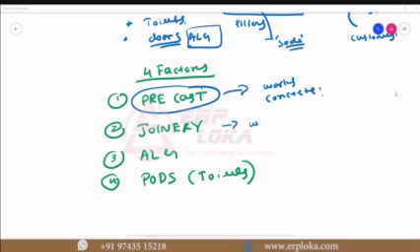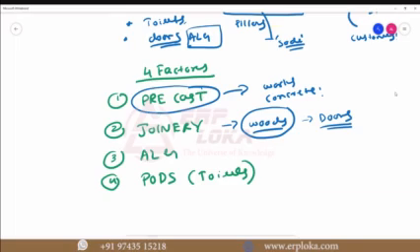Second one is joinery. Joinery means woods, mainly in 90% of cases. What we do is manufacture doors, your furniture, all those things will come. Again, for doors, in detail I will tell one by one as I explain. In doors also multiple things will come, which raw materials, what are the finished materials, bill of materials, everything we will explore one by one. I'm just explaining the industries, how it is working. Second one is your joinery.